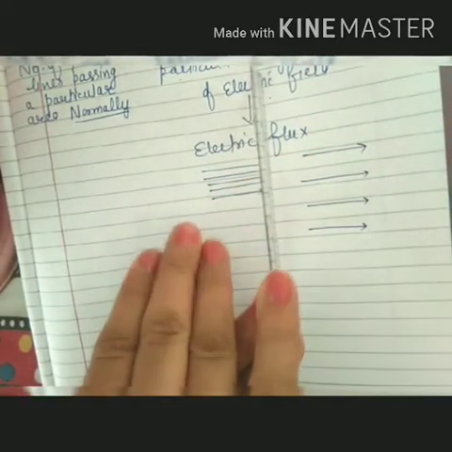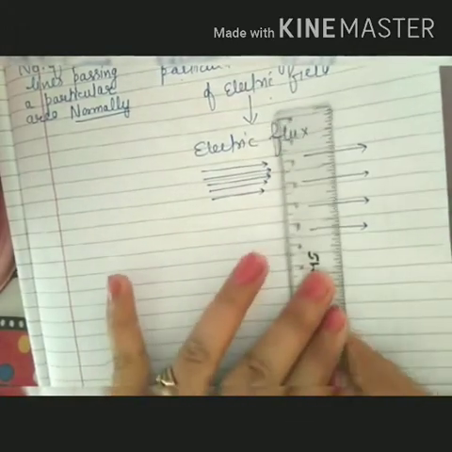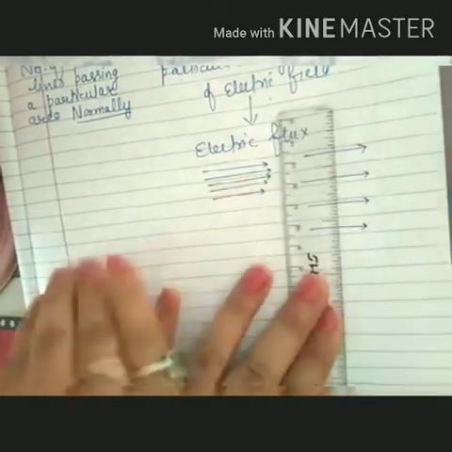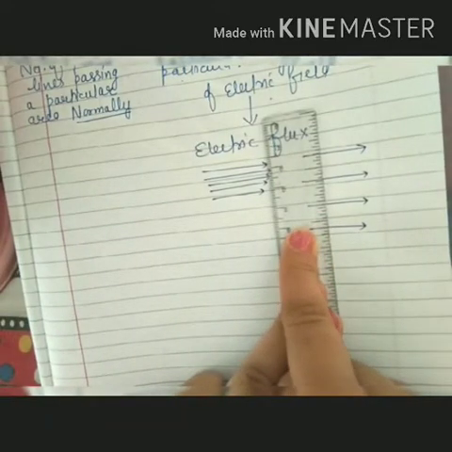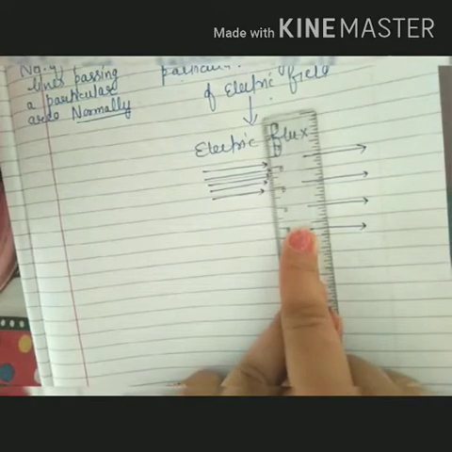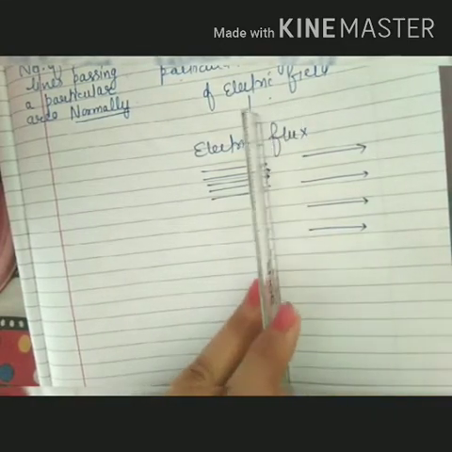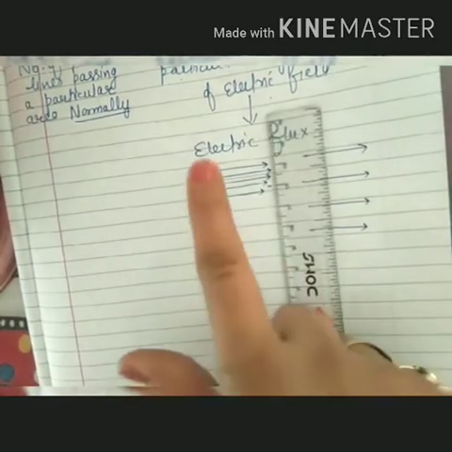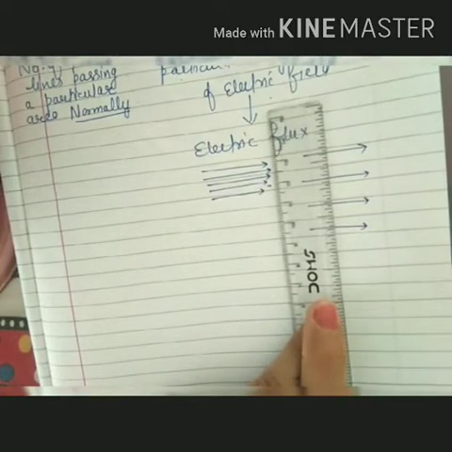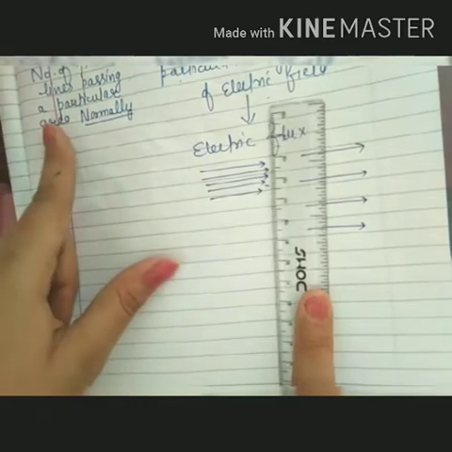But for the same electric field, if I keep my scale along the field lines, meaning the field lines go this way, this way, this way, this way, then the number of field lines crossing a particular area will be less. So by changing the orientation of the area, the angle between the electric field and the area changes, due to which the number of field lines passing through a particular area changes.